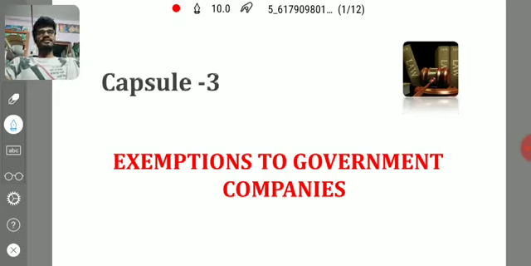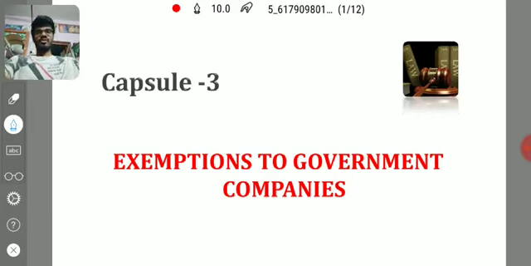In the previous classes, two capsule videos have been recorded and produced for you. In those two classes, we discussed the resolutions to be passed in the board meeting itself and the unanimous resolution, and the resolutions to be passed by postal ballot, special notice, and no vote cast against the resolution.